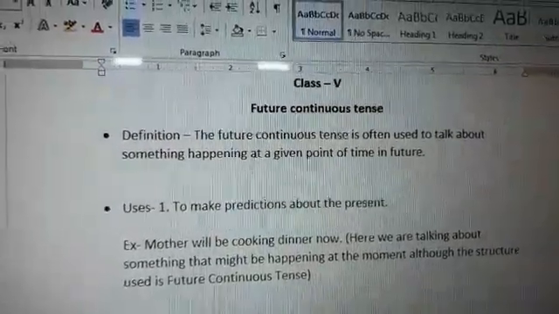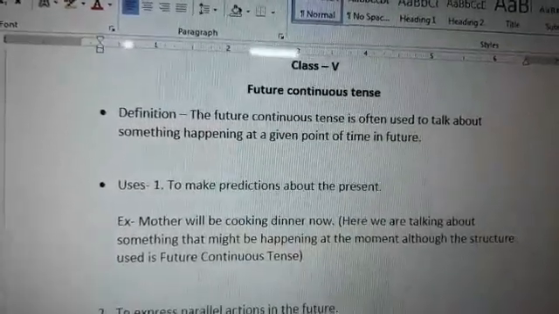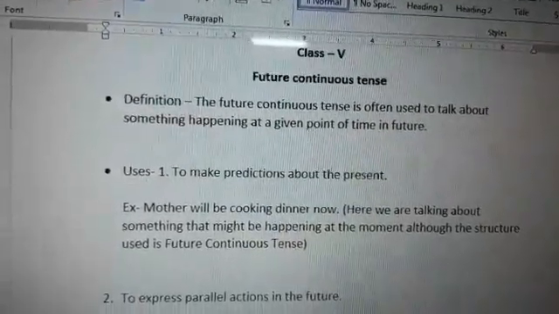Dear students of class 5, we have already discussed simple future tense. Today we will discuss future continuous tense.